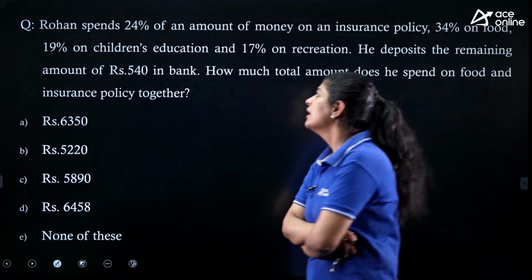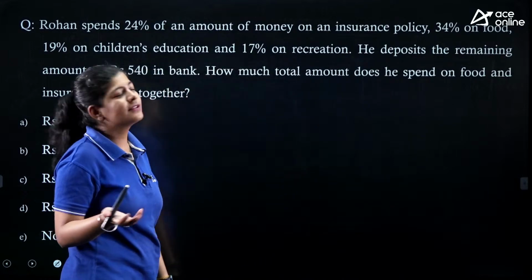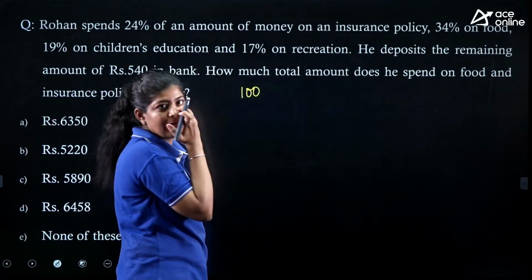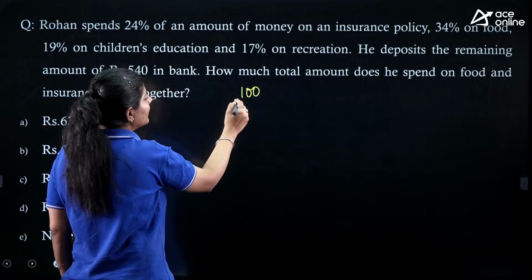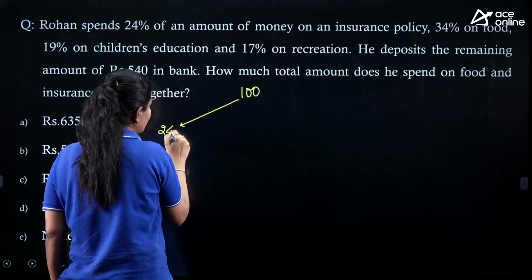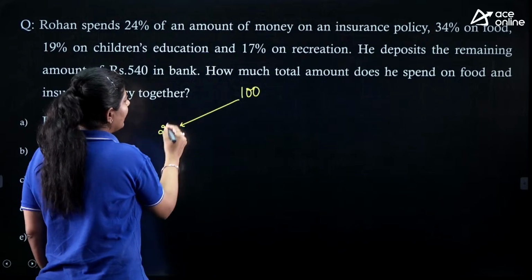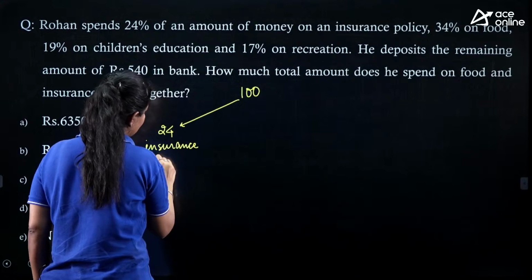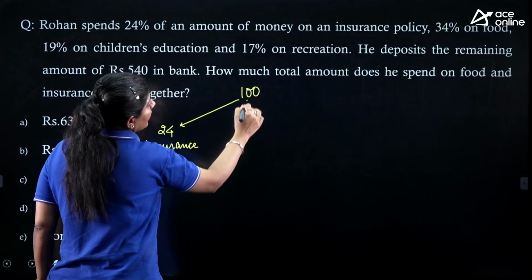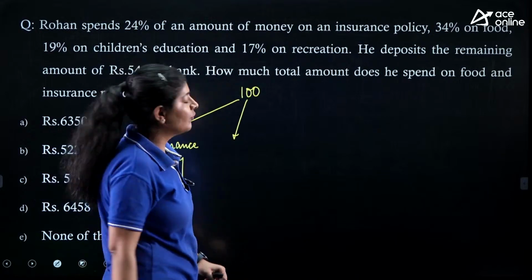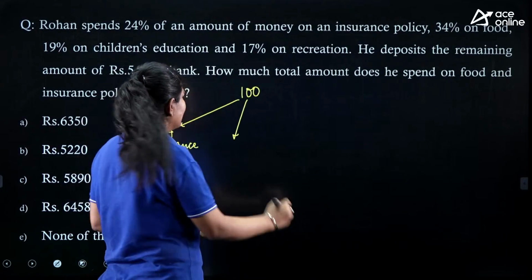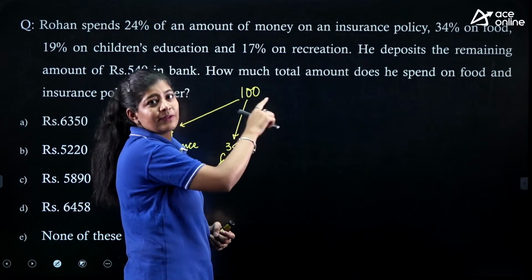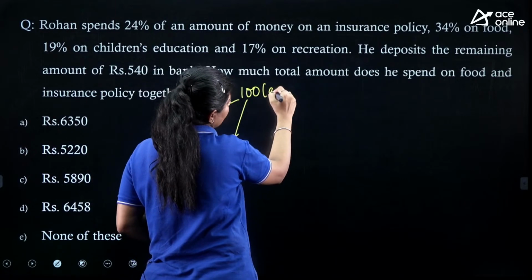Very good, Mark. So what I'm going to do is assume that Rohan is having 100 rupees, right? Out of 100, 24% is nothing but 24 only. 24 rupees he spent on the insurance policy, right? Now 34% on food, 34% of 100 is nothing but 34 only. So 34 rupees on food. This is not the original value, this is just the assumed value.